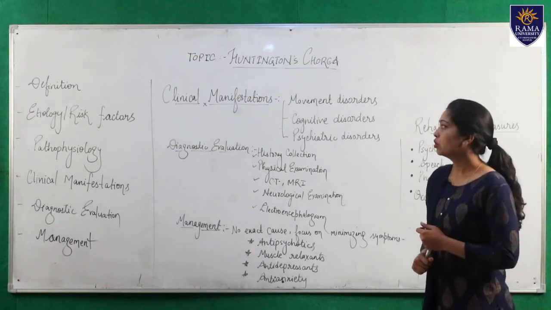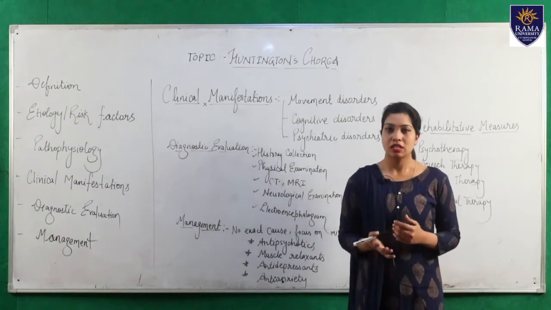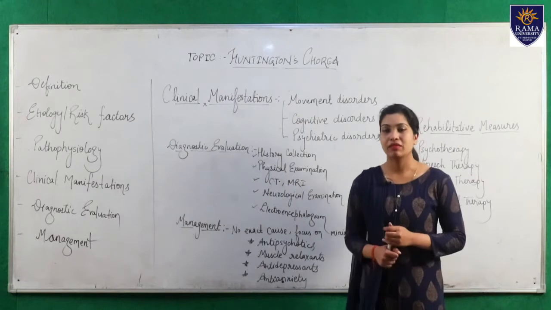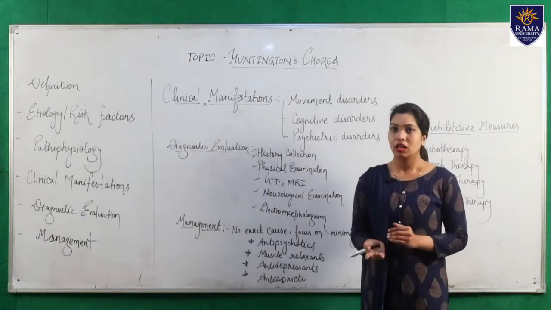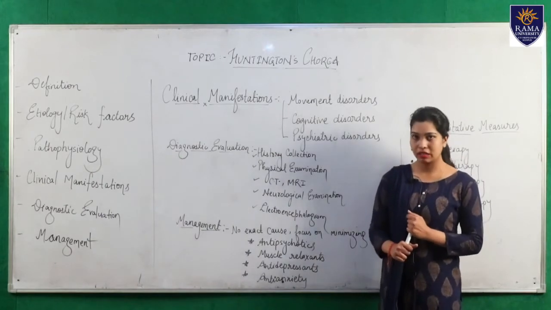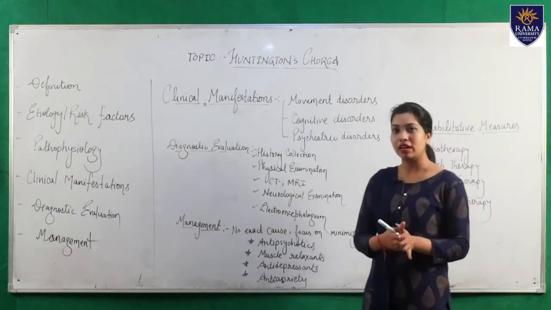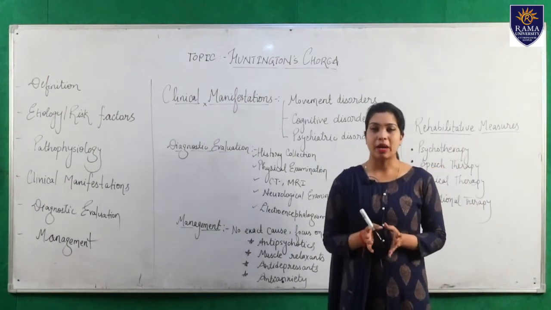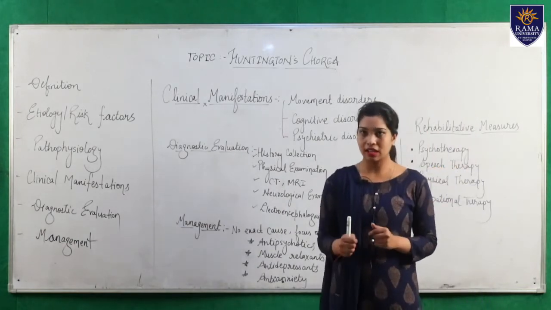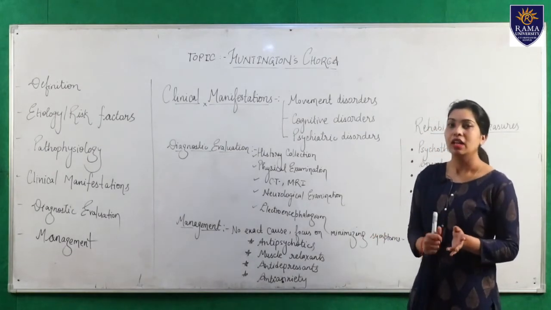Now we come to the clinical manifestations, meaning what we find when assessing a patient suffering from this disease. We can classify the symptoms in three columns: first the movement disorders, second the cognitive disorders, and lastly the psychiatric disorders. As we have already discussed, two parts of the brain are affected here: the cerebral cortex and the basal ganglia. Movement disorders are due to the affected basal ganglia.